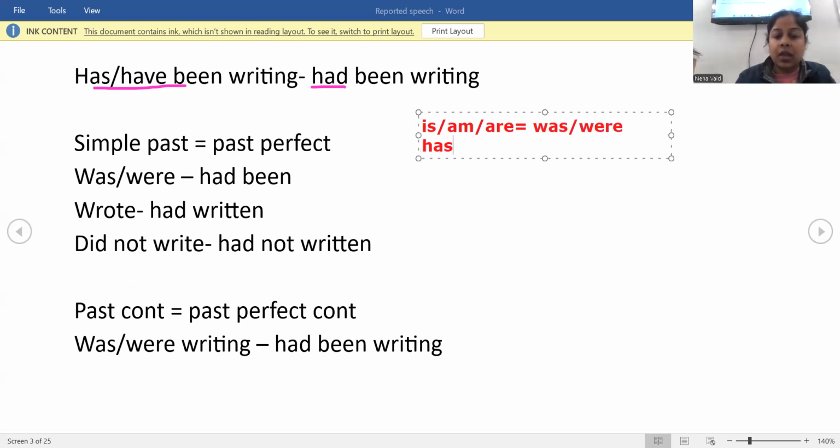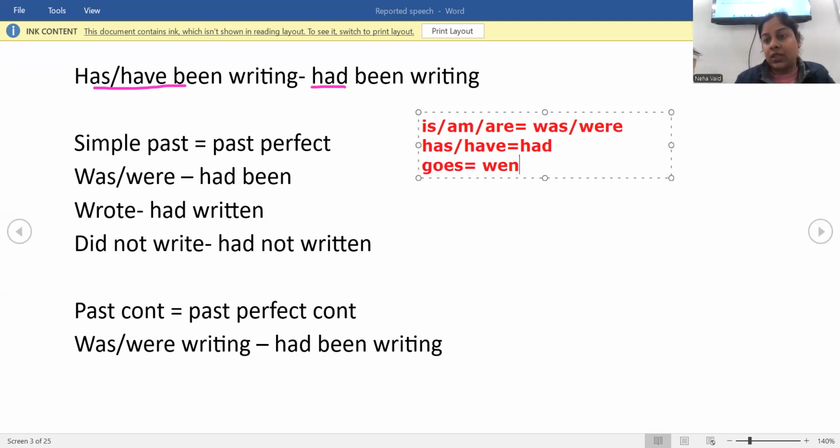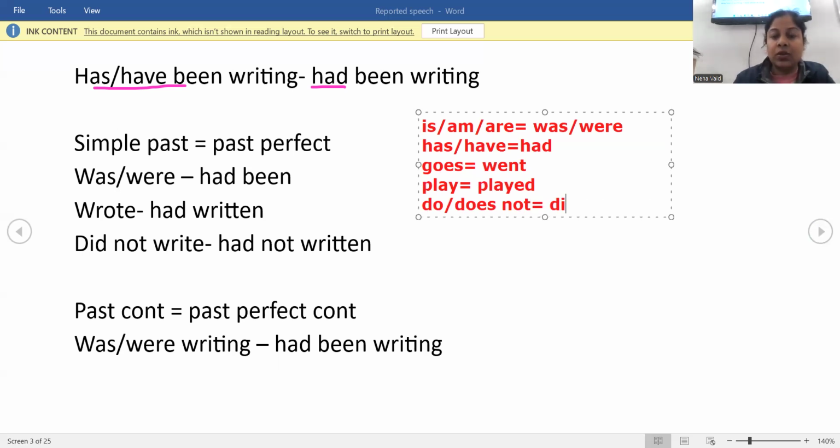Whenever you have has, have, just change it to had. Whenever you have a V1 form like goes, it changes to went. Any form like play changes to played. And besides this, whenever you have do, does, not, that changes to did not.